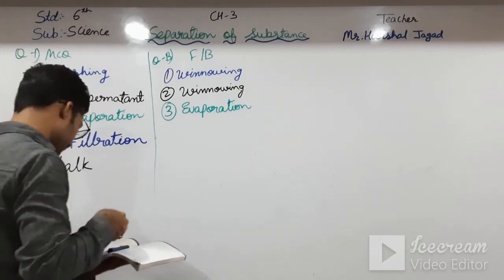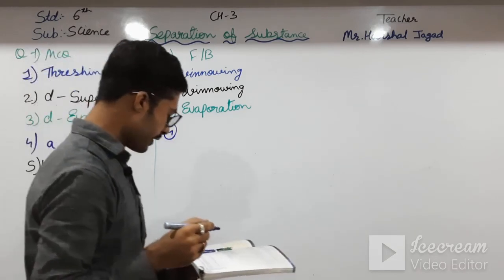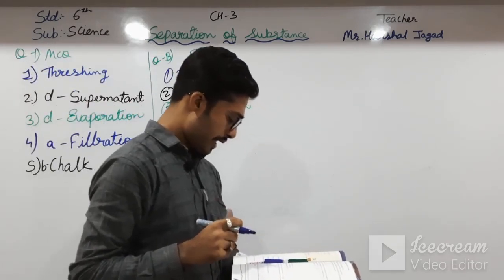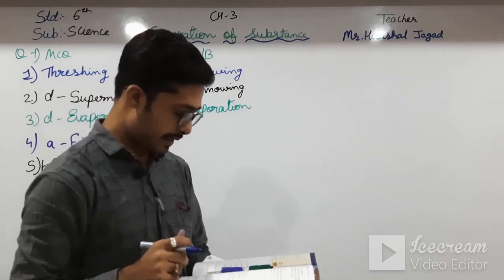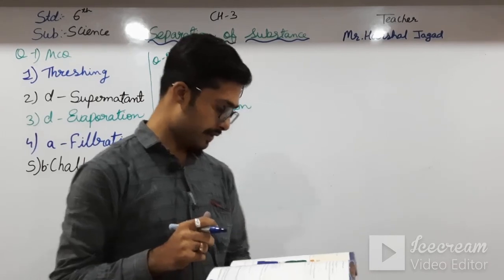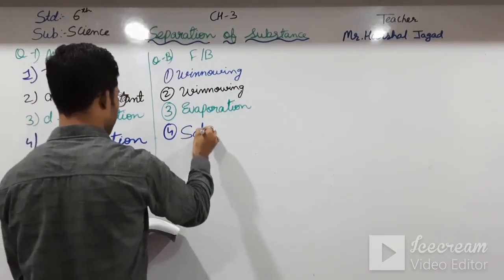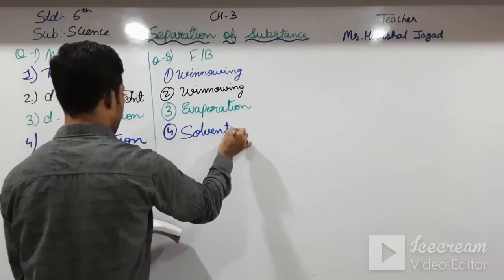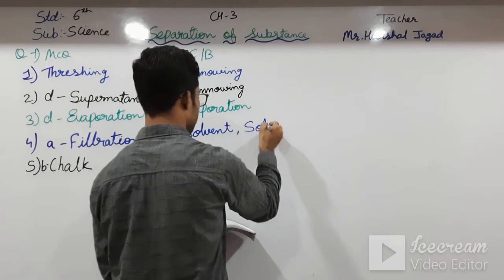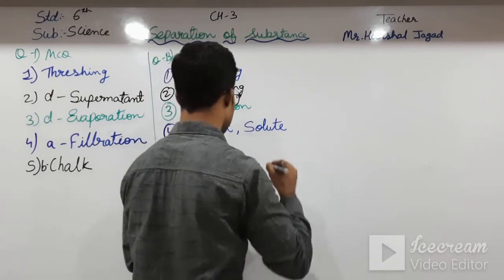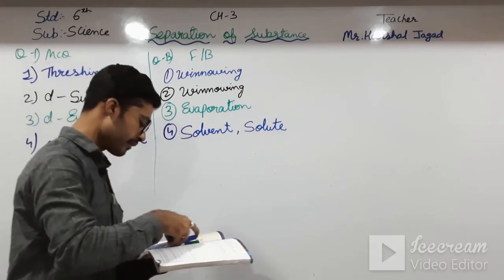Fourth one, a dash is a substance in which the dash gets dissolved. So in the first blank will come solvent, and in the second blank will come solute. Okay students, first blank will come solvent and second blank will come solute.